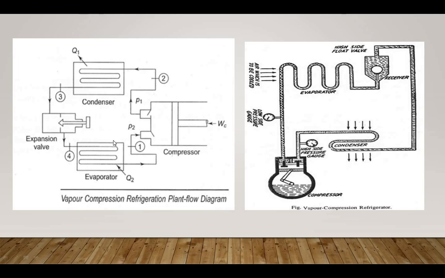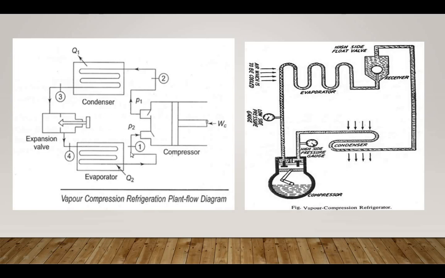That is why the coefficient of performance of the vapor compression system is more than that of the air refrigeration system.